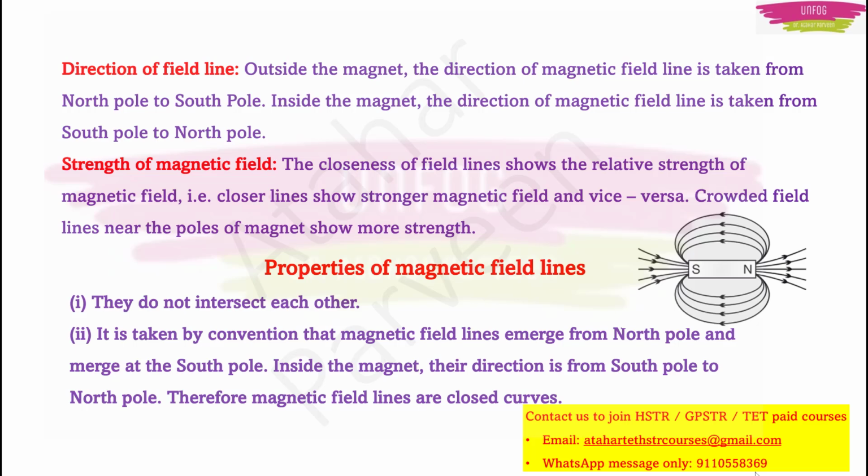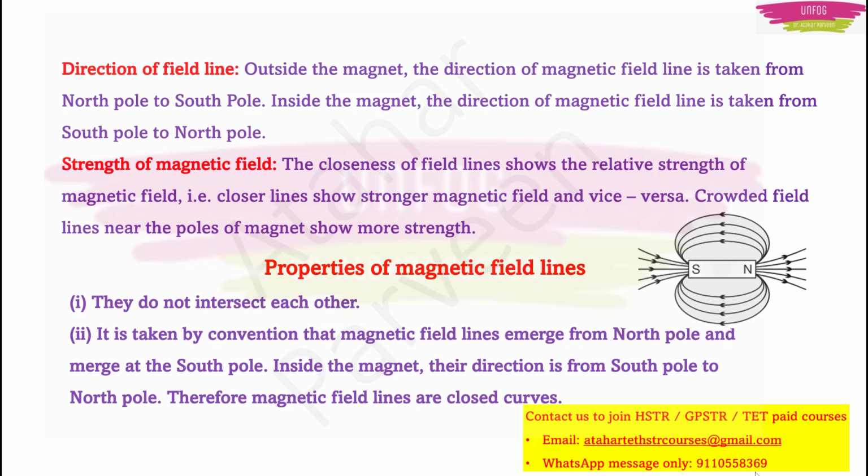Inside the magnet, the direction of magnetic field is taken from south pole to north pole. For outside the magnet, remember, the direction is from north pole to south pole. But if you are talking about inside the magnet, then it is from south pole to north pole. Any of this can be asked as a 1 mark question.